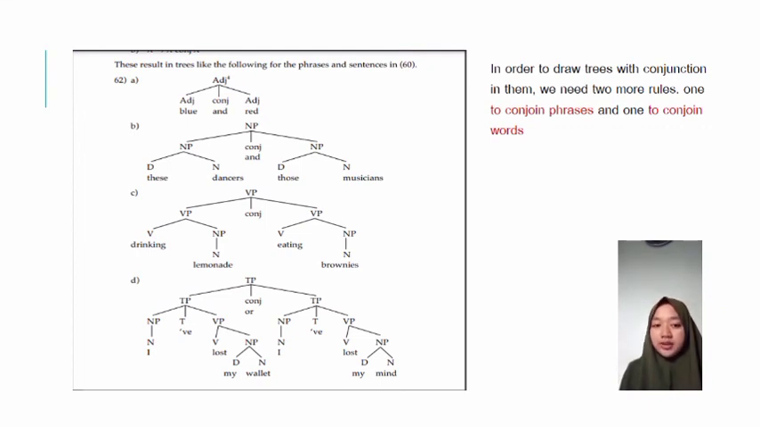Next, drinking lemonade and eating brownies. The conjunction is and, and we have to analyze drinking lemonade and eating brownies. Drinking is a verb, lemonade is a noun, eating is a verb, and brownies is a noun. Same as the last examples, this is about tense phrases.